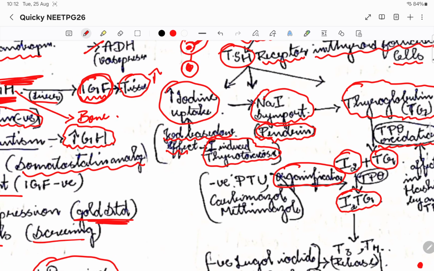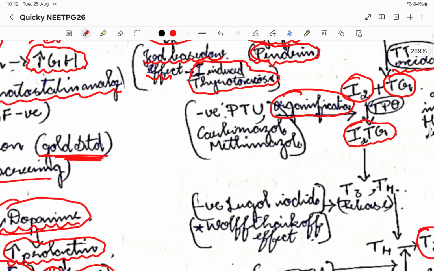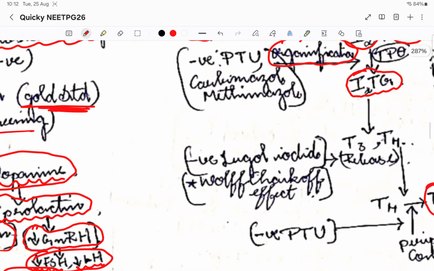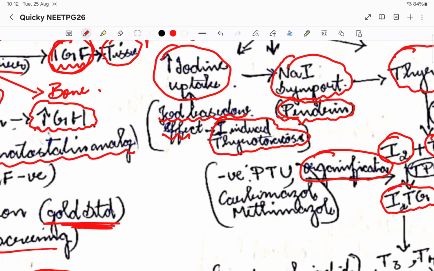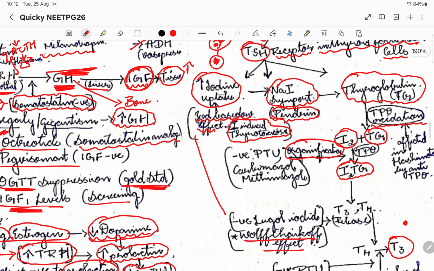Contrary to that, there is the Wolff-Chaikoff effect, where IV Lugol's iodide is used and it will inhibit the thyroid release. In the Wolff-Chaikoff effect we use iodide to reduce the thyroid level, whereas here increased iodide will cause thyrotoxicosis. So please differentiate between the Wolff-Chaikoff effect and the Jod-Basedow effect. These are two contrary things.